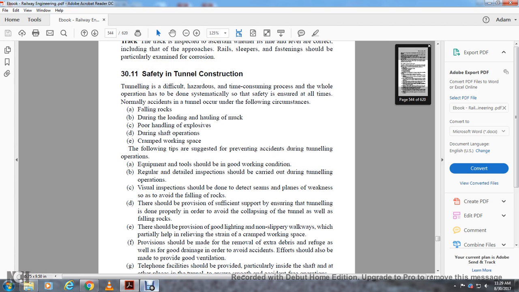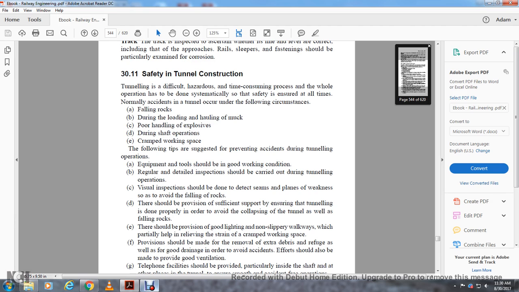3.11. Safety in tunnel construction. Tunneling is a difficult, hazardous and time-consuming process, so the whole operation must be done systematically to ensure safety. Accidents commonly occur in tunnels under the following conditions: falling rocks during loading, unhooking of the bucket, poor handling of explosives during shaft operation, and cramped working space. The following tips are suggested for preventing accidents during tunnel operation.